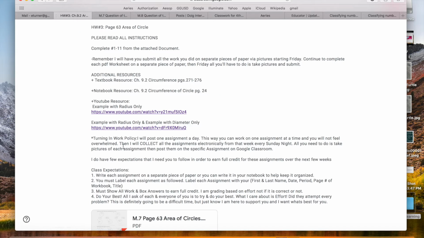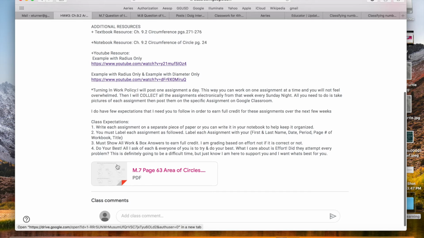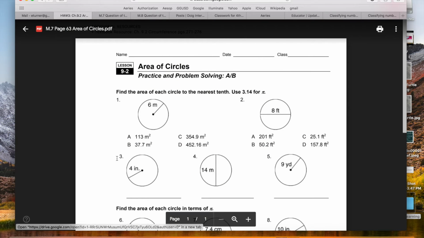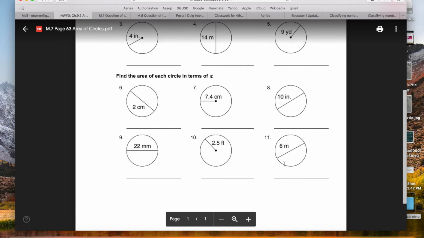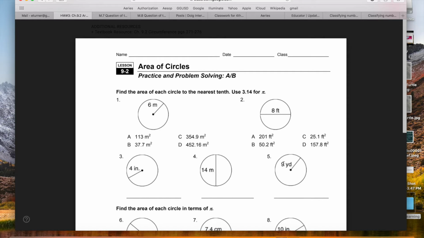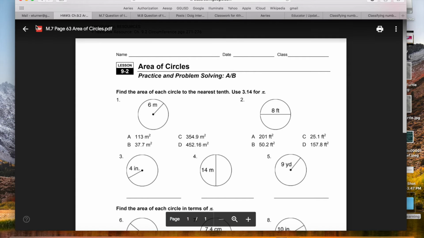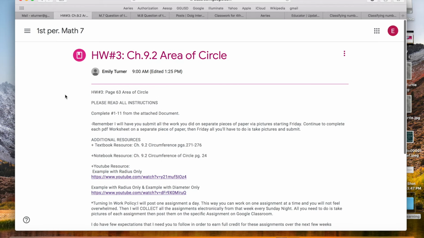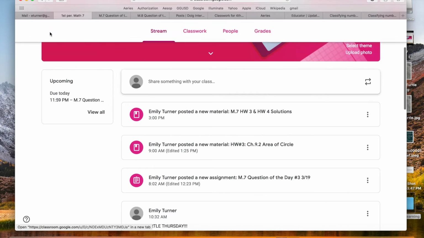Okay. And then all the way down here, if you click on this PDF, here is the homework assignment. Okay. So this is homework number 3. See, 1 through 11. I ask you to either do your work in your notebook or do it on a separate piece of paper, okay? I am looking for your work and your final answer. So remember, I must see 100% work and your answer boxed. Okay, let's go back. So that is your homework. Every day you're going to be doing homework.